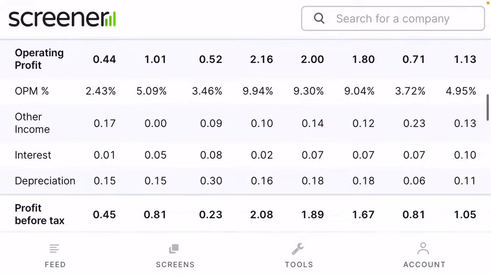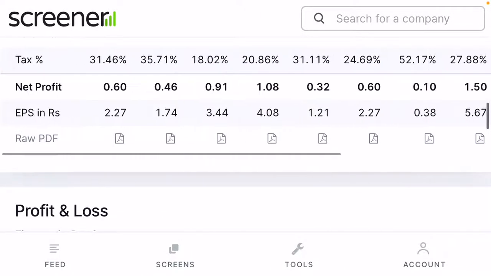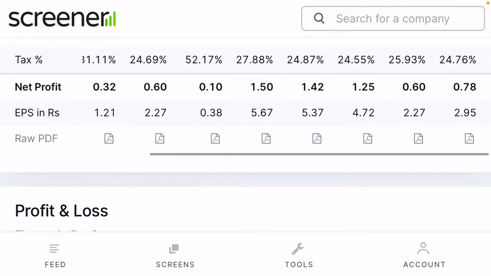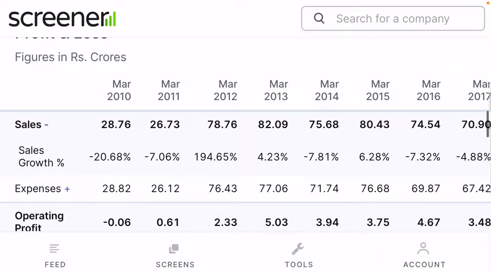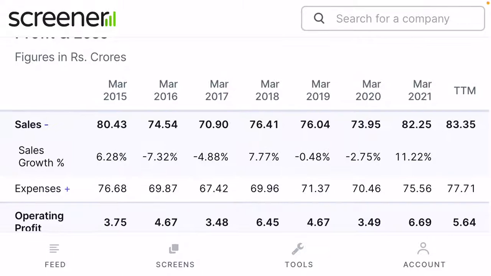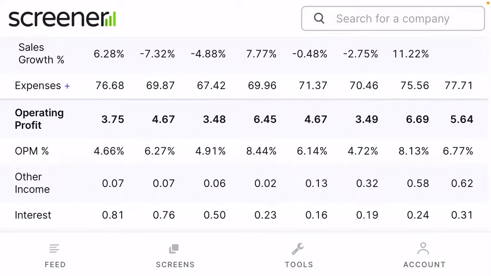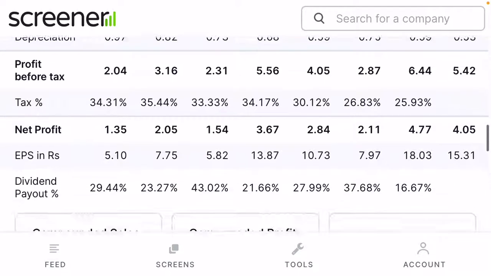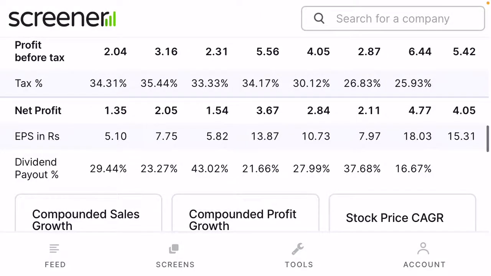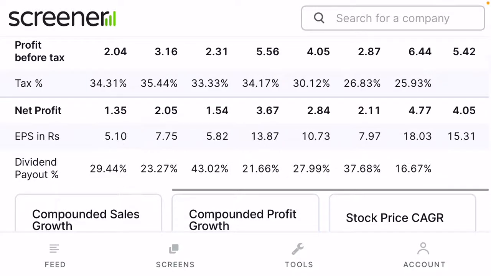It is still flat. Interest, the company increased some interest. Net profit, you can see how the company's net profit is growing from 60 lakhs to now 78 lakh, flat. Now 10-year sales, you can see earlier in 2010 company sales was 28 crore. Now it is showing 82 crore, 83 crore sales. Operating profit, earlier it was 60 lakhs. Now it is showing 5 to 6 crore. Very good sign. Interest, the company was reducing its interest, but it is now increasing in the last few years. Net profit, the company earlier had 50 lakhs, 2 crore. Now it is showing 4 to 5 crore.